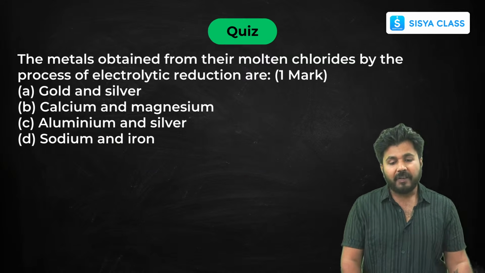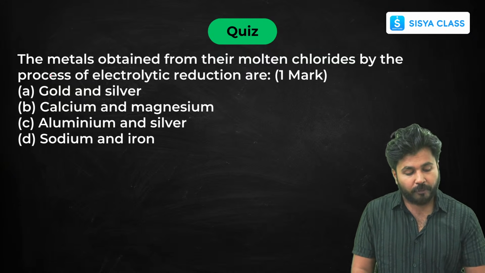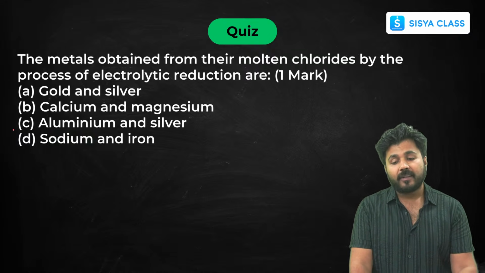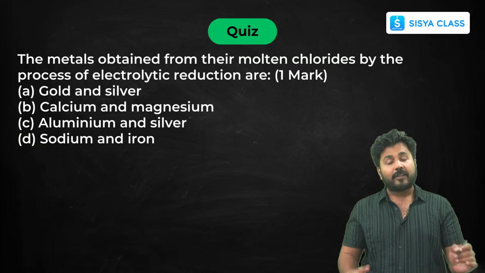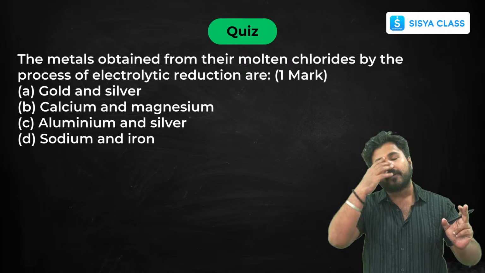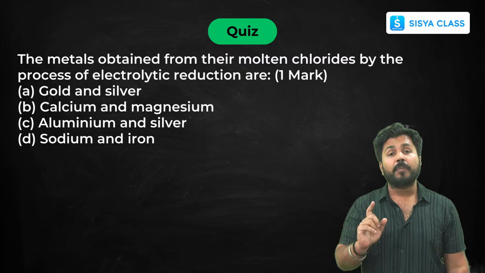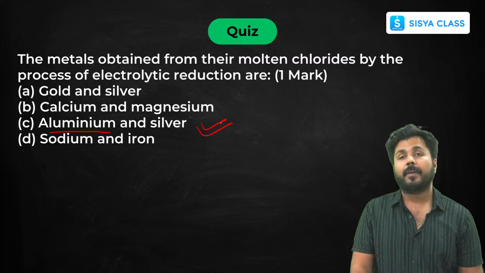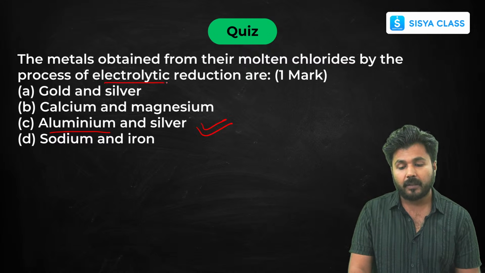Now I need answers from all of you, so try to answer it. The metals obtained from their molten chlorides by the process of electrolytic reduction. As soon as electrolytic reduction comes to your mind, you must be focused that it should be a highly reactive metal. And which of them is highly reactive? Aluminium. So your answer will be aluminium and silver. Just look into the keywords. Here the keyword is electrolytic reduction.